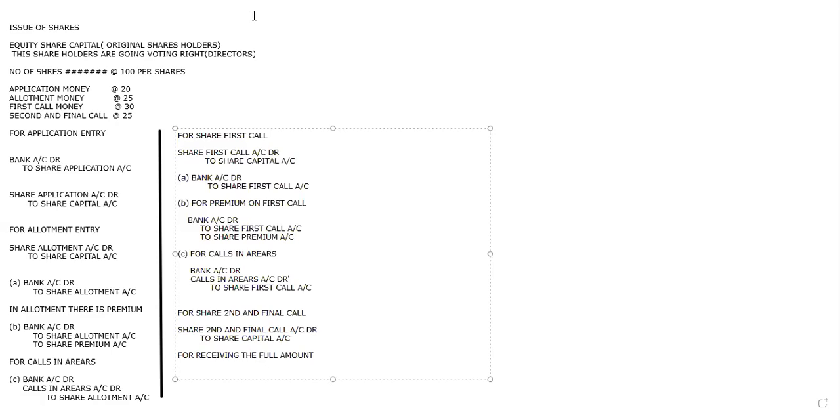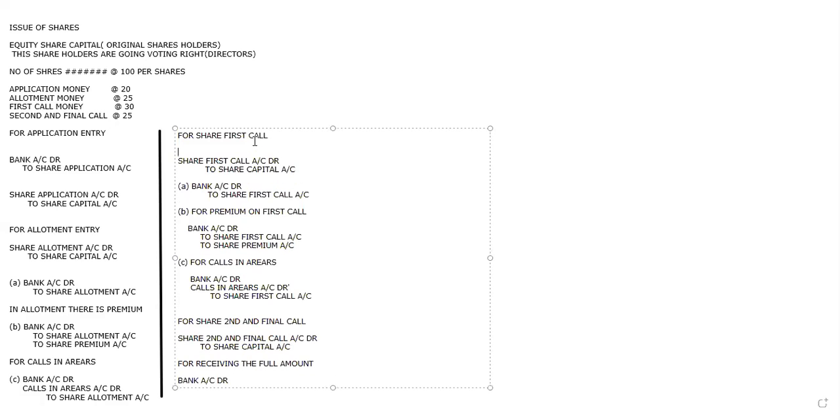So what is the receiving for the full amount? How we are going to write it, ma? Bank account debit to share second and final call. That's it. Now this is what? If this is about a amount wherein we are receiving the full amount as it is. This is a situation. Now usually what happens, in the final call we'll not have any premium.